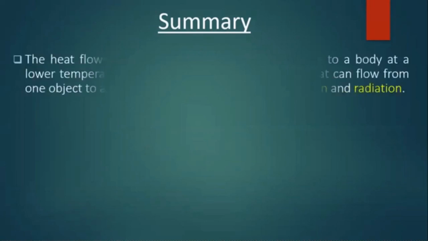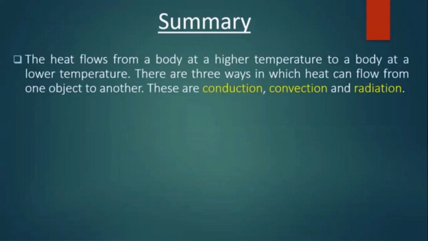Children, let us recollect what we learned today. The heat flows from a body at a higher temperature to a body at a lower temperature. There are three ways in which heat can flow from one object to another. These are conduction, convection, and radiation.